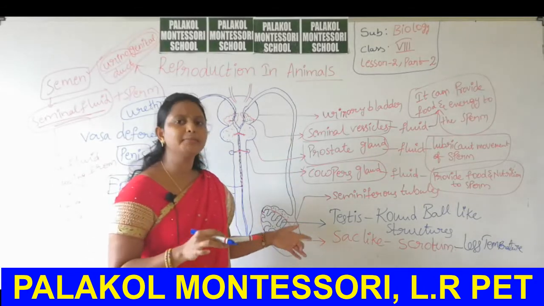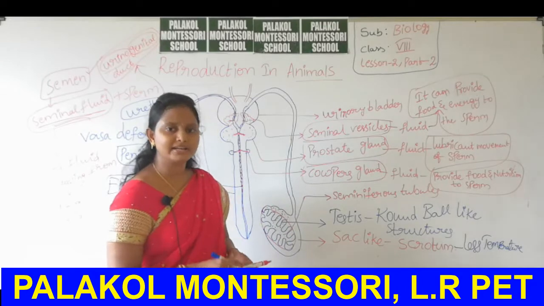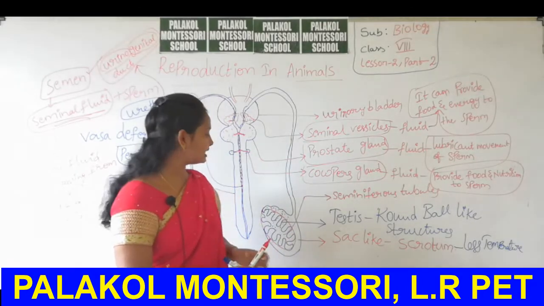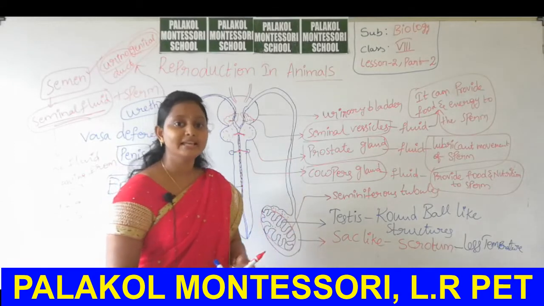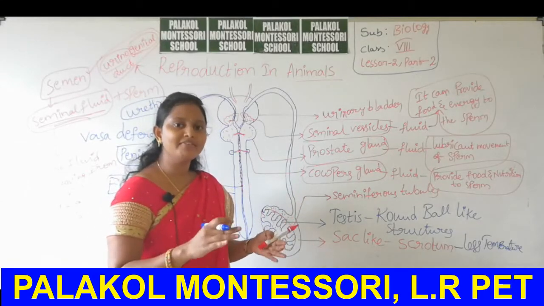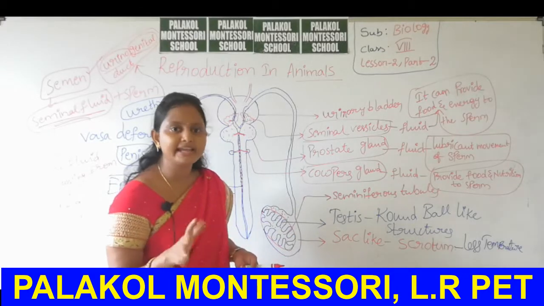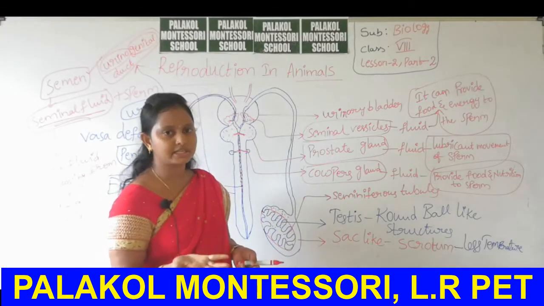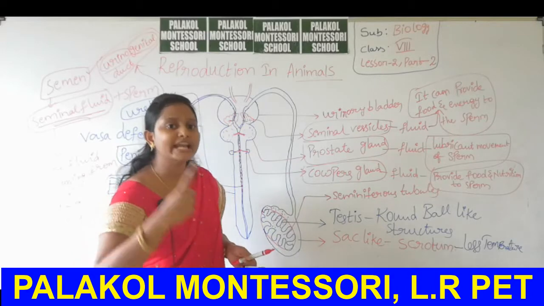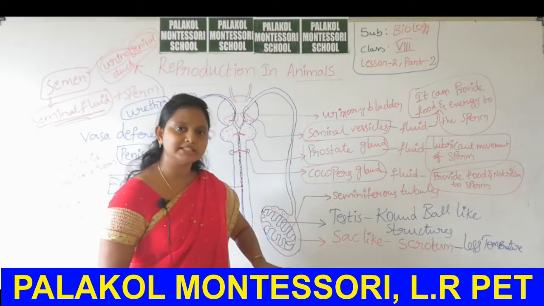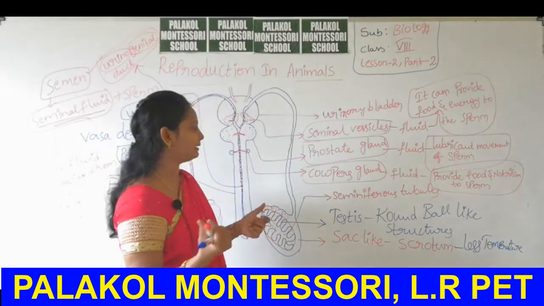Why? Because only in that lower temperature will sperm cells be generated. If the scrotum also had high temperature, sperm cells would not be synthesized.